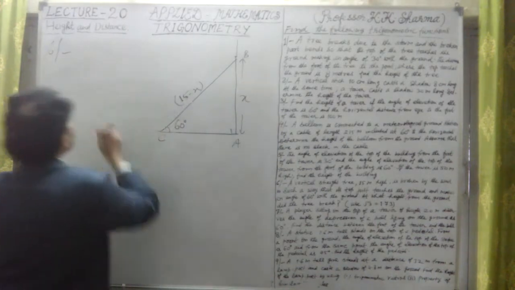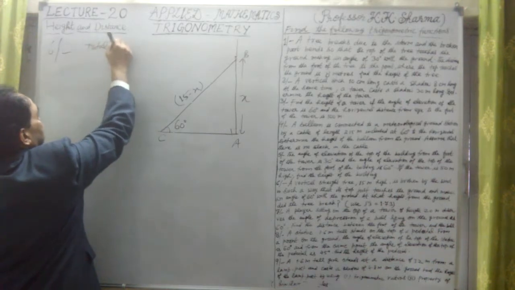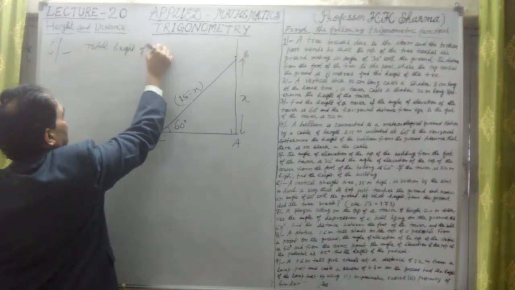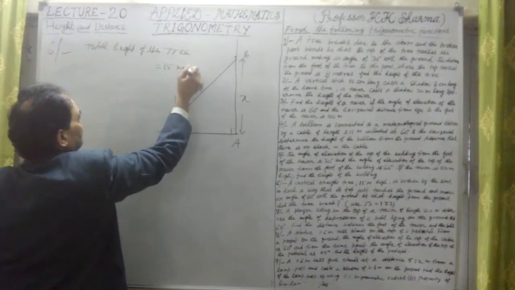Let x be the total height. What is given to us? Total height of the tree is equal to 15 meter.